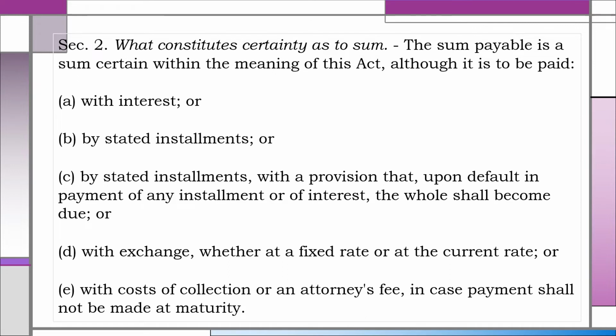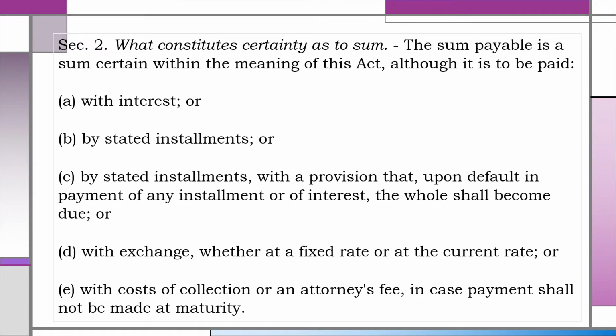Its negotiability is also not affected even if it is payable in foreign currency, or if there is a stipulation as to the payment of cost of collection or attorney's fees in case payment is not made at maturity. As to the payment of interest, if the rate of interest is fixed by the instrument itself, the exact sum which will be due at maturity can be calculated by anyone at any time. If interest is due but the specific rate is not stated in the instrument, the current legal rate applies.